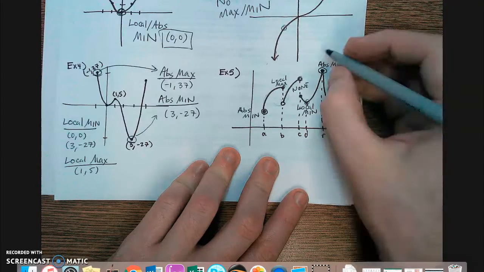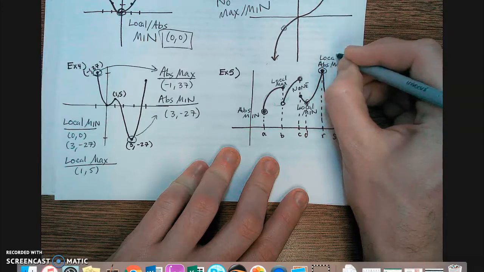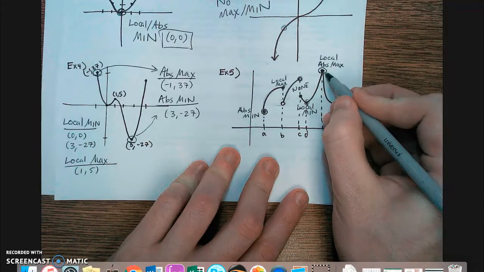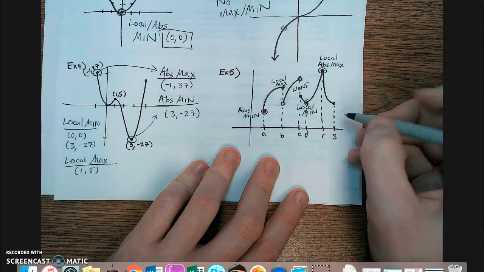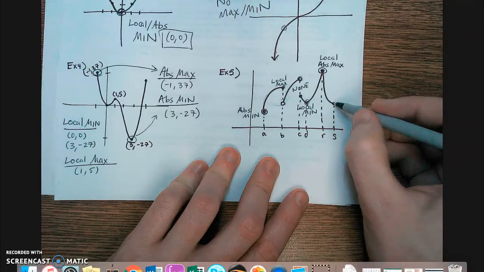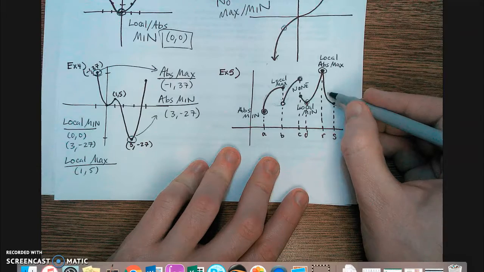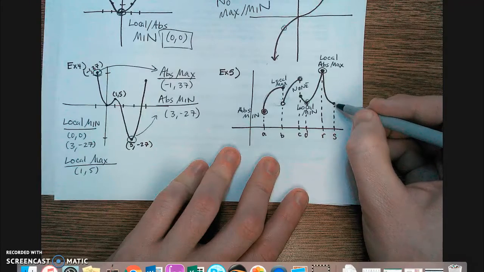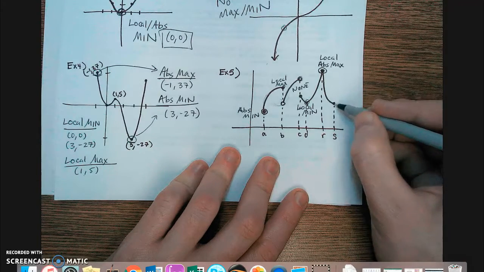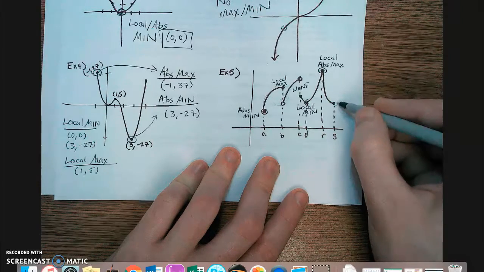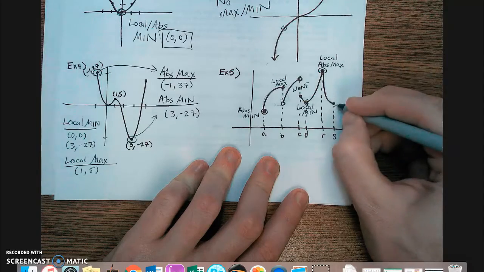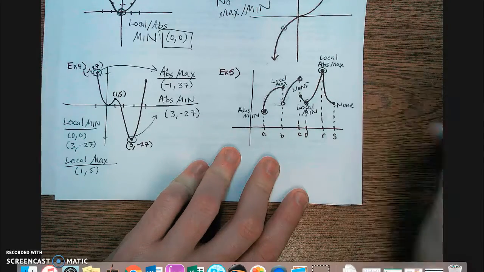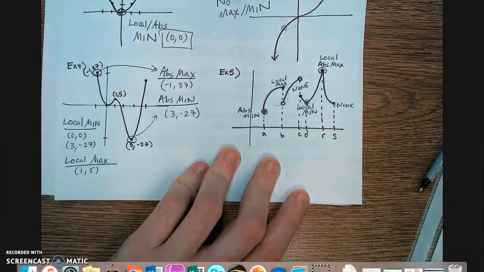It's also local because points just to the left and to the right of R are smaller than R. So R is a local maximum. And S would be a minimum. It's a minimum from the left side because all the points to the left of S are bigger. But we don't know what's happening to the right, and local minimums cannot be endpoints. So there are none here. There are no absolute mins or max on example 5.